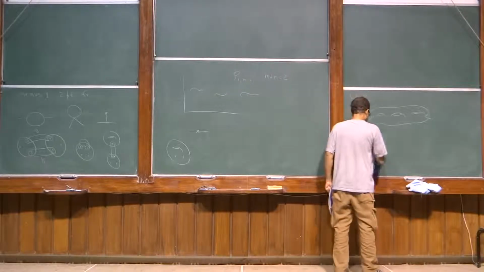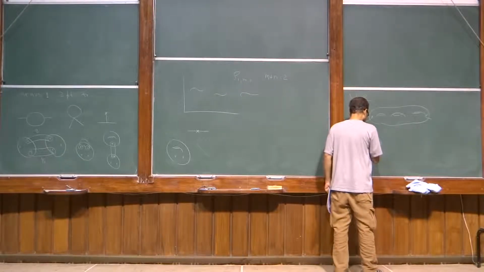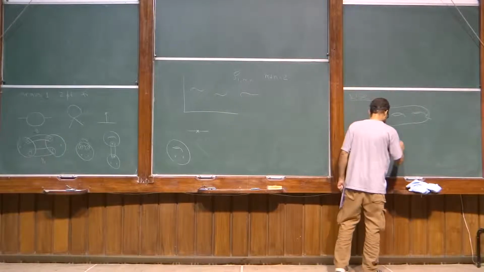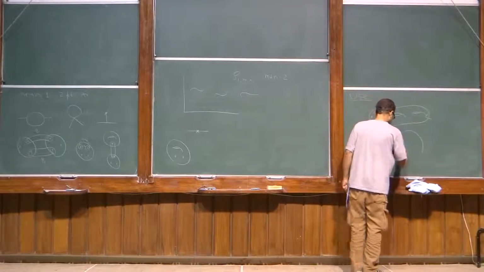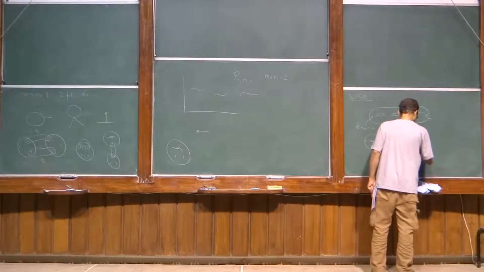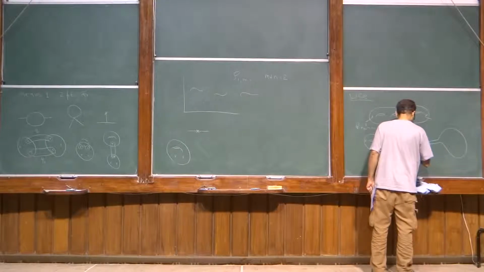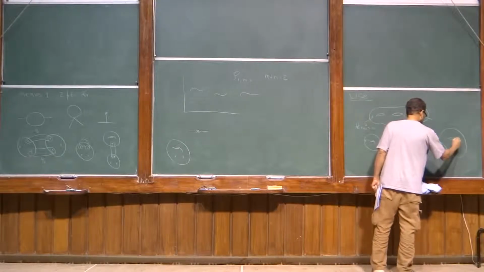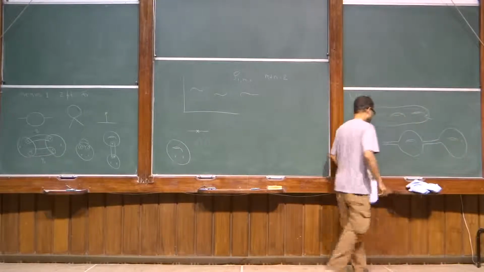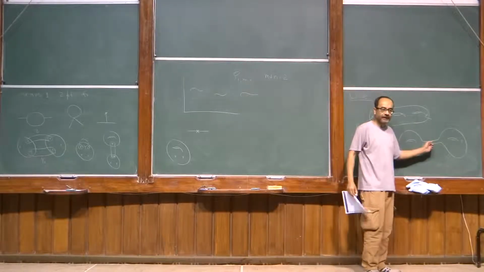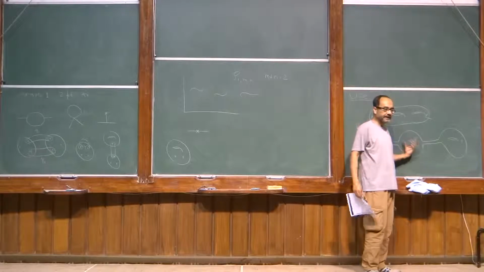During that integration, you will encounter degenerate regions of the following kind. When this s parameter goes to infinity and this s parameter goes to infinity, these are degenerate regions.